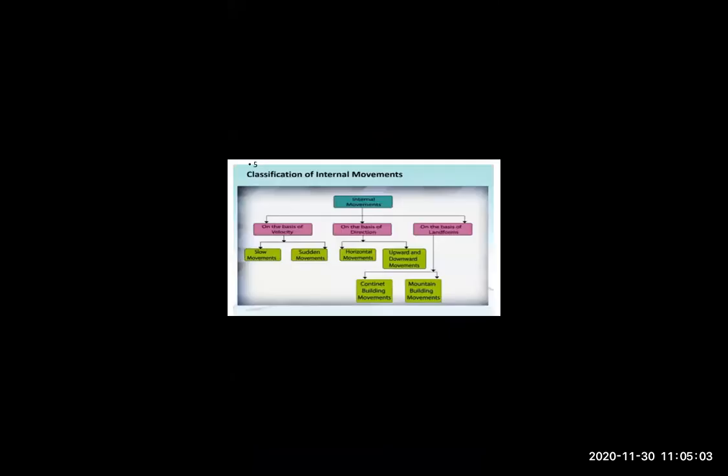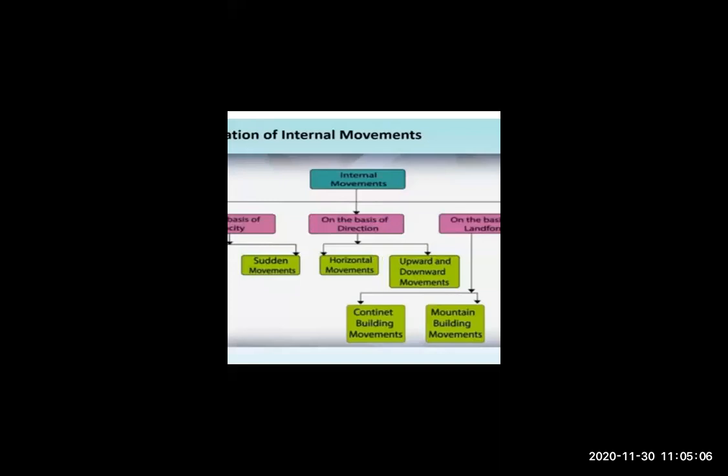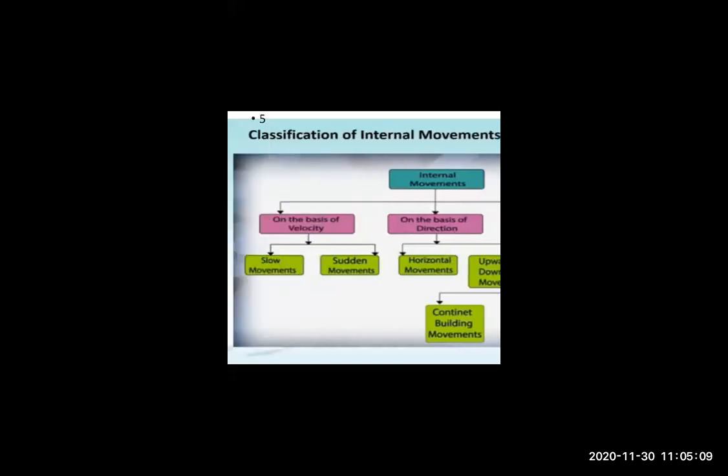Now next, when we're talking about sudden movement. As you all know, sudden means what? What is meant by sudden, students? Something which happens suddenly. For example, volcano or earthquake. A volcano and an earthquake never ask you, can I come? They happen unpredictably or unintentionally, as can be seen in earthquakes and volcanoes.